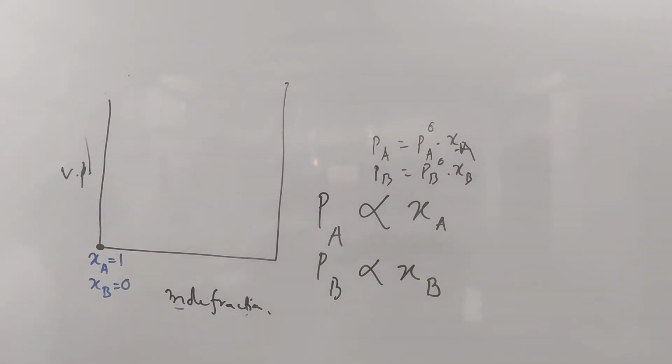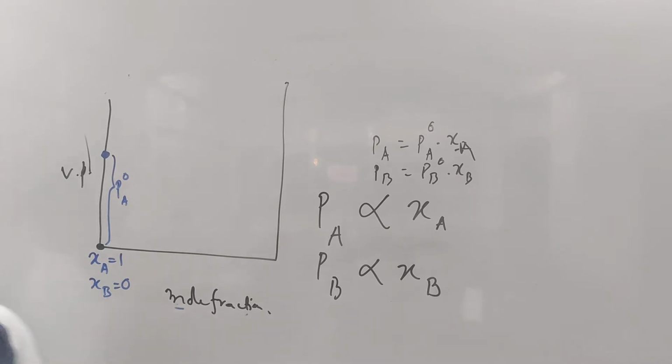Only because of pure A. Let the vapor pressure be this much. This vapor pressure is nothing but PA naught. What is the vapor pressure for B? 0. There is no B, so the vapor pressure for B is 0.